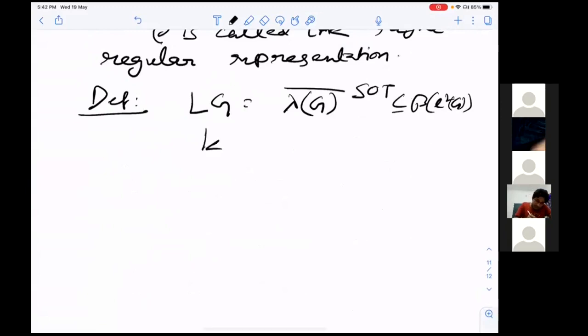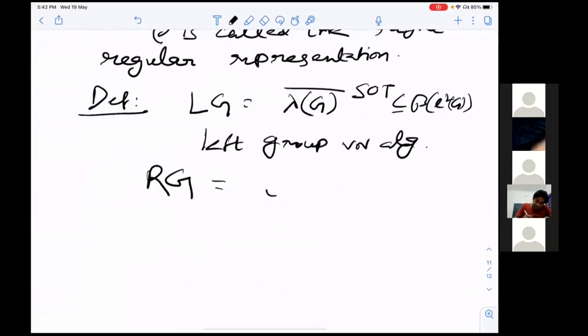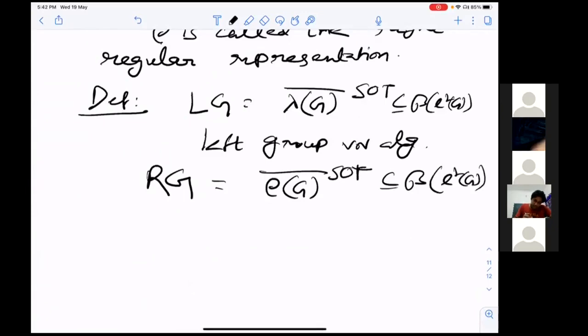This is called the left group von Neumann algebra. Similarly, R of G is defined as the SOT closure of rho of G, a subset of B of l2 G, called the right group von Neumann algebra. We'll see when L of G and R of G are factors, and various nice properties.